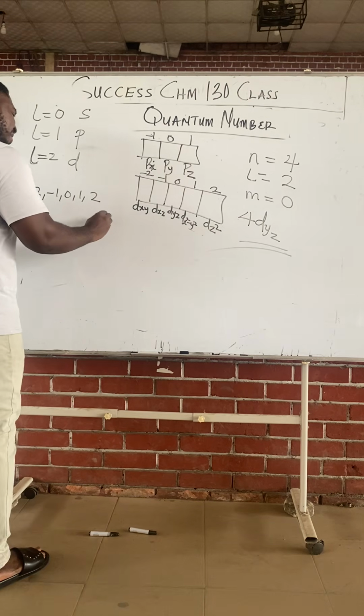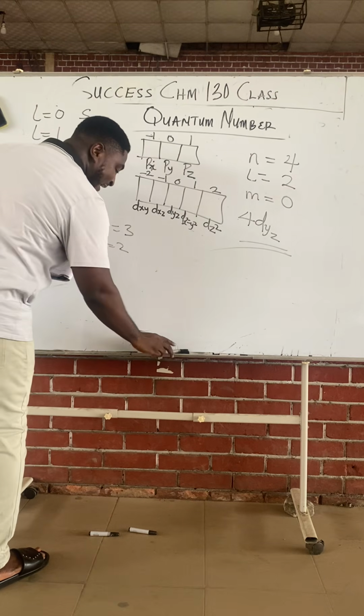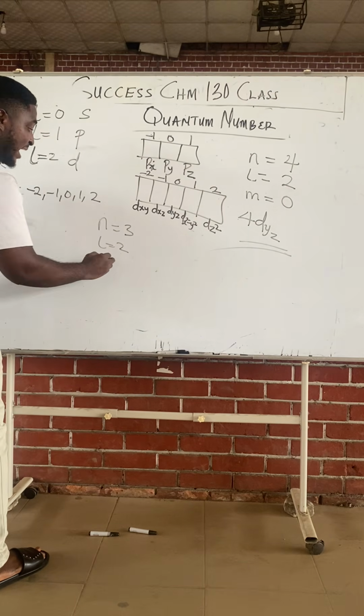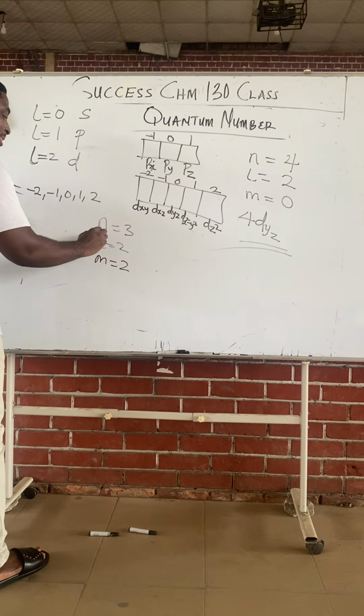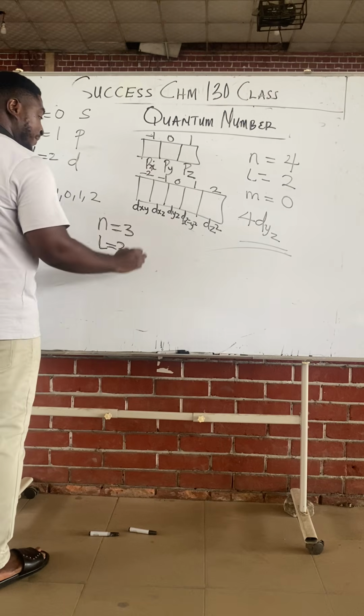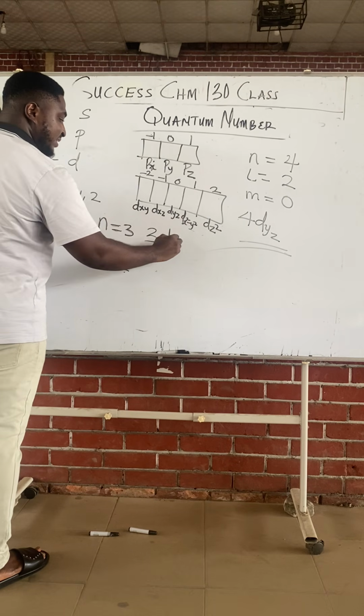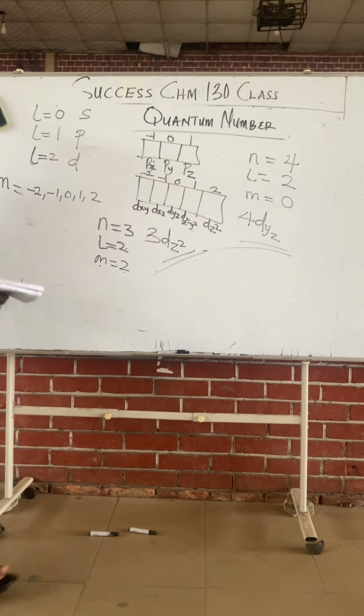When n is 3, l is 2, and m is 2, what will it be? 3, l is 2 so d, m is 2, so 3dx squared minus y squared.